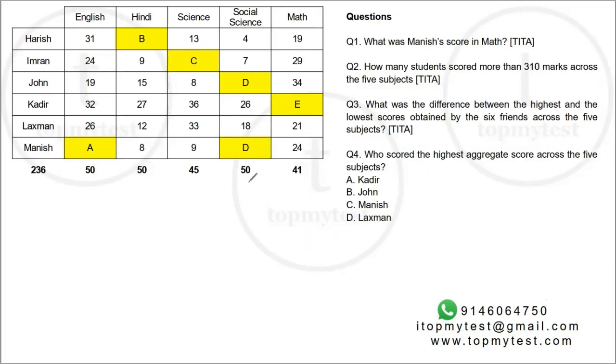So I've written this down. All the madness is now over. So let's see what is the question now. What is Manish's score in math? Manish is E plus 24, 41 plus 24 is 65.